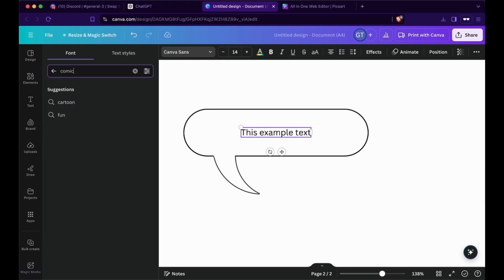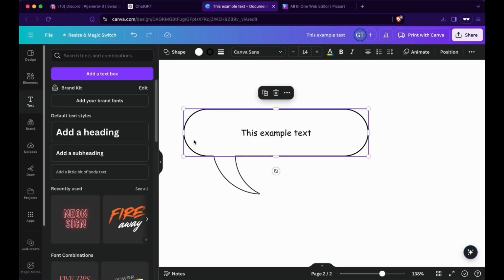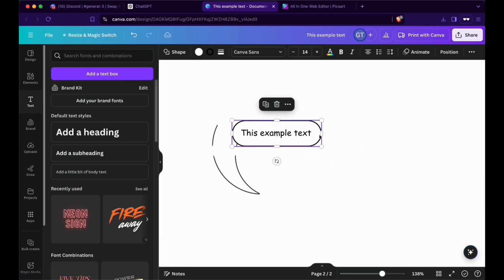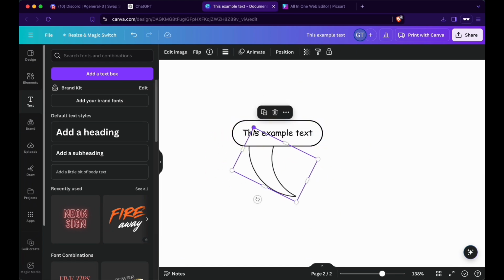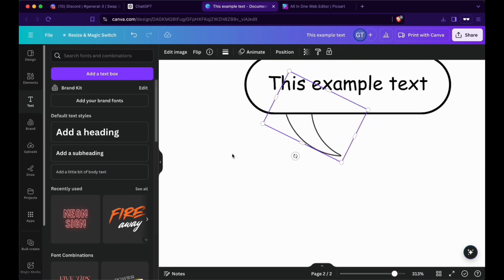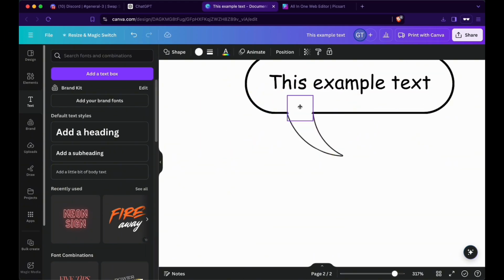What I like to use is here the Comic Sans. You can always adapt the size, obviously, of the bubble according to your text. Pull it in. This next. It's a bit too big. Make it smaller. Then zoom in and adapt this circle.